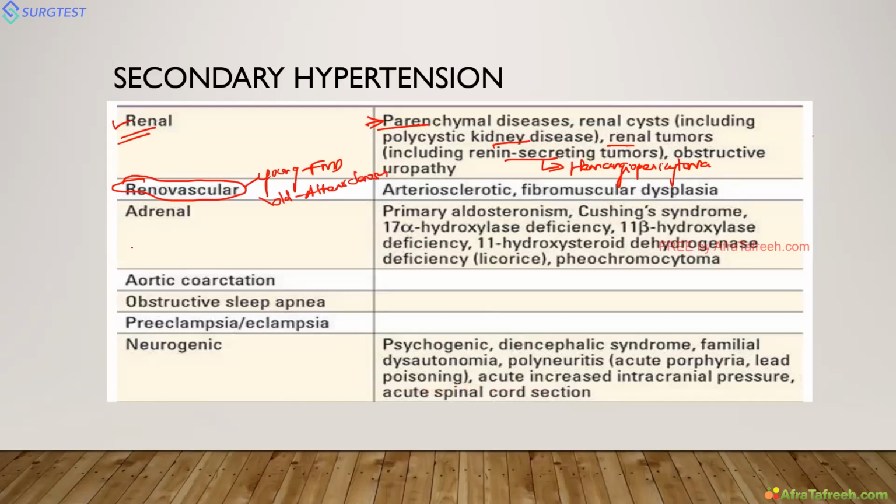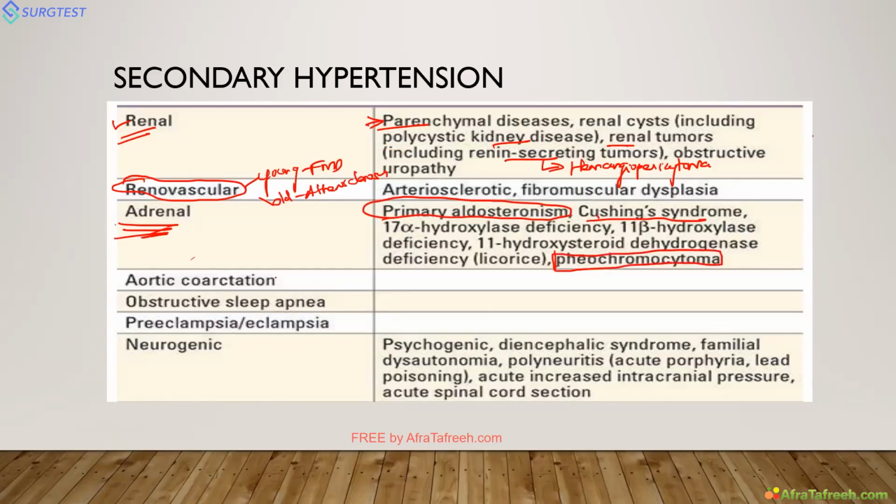Next, very commonly missed, adrenals. In the adrenals, there are three things. Hyperaldosteronism is the most common. Second is Cushing syndrome. And third is pheochromocytoma. So all these are the most important adrenal causes of hypertension.